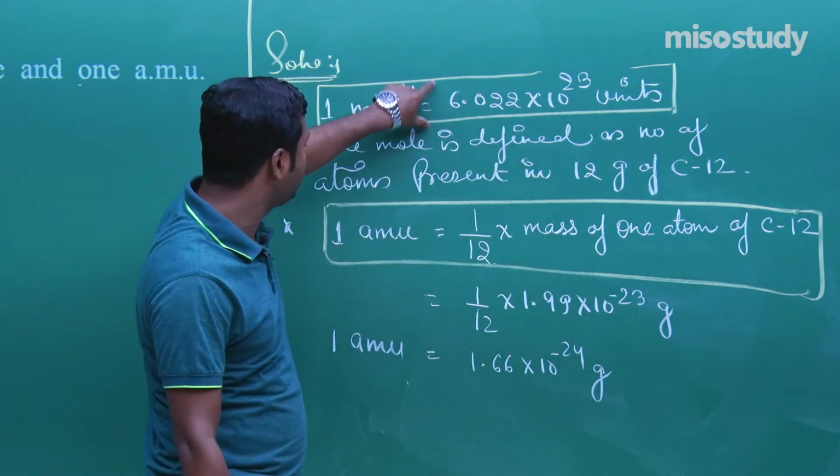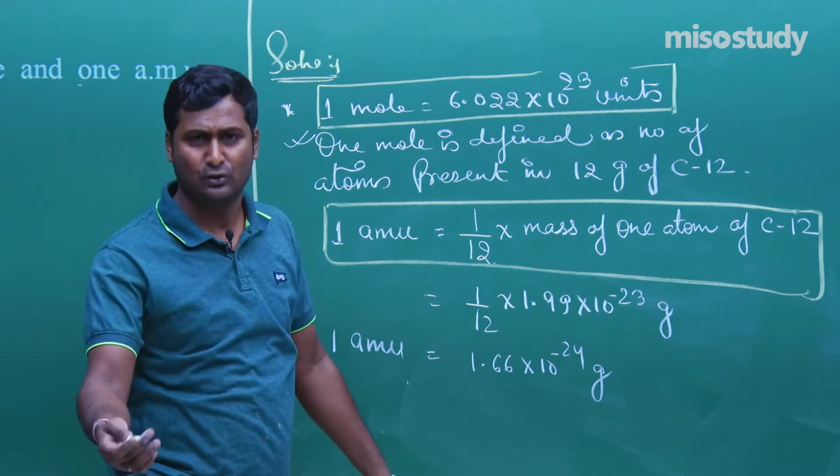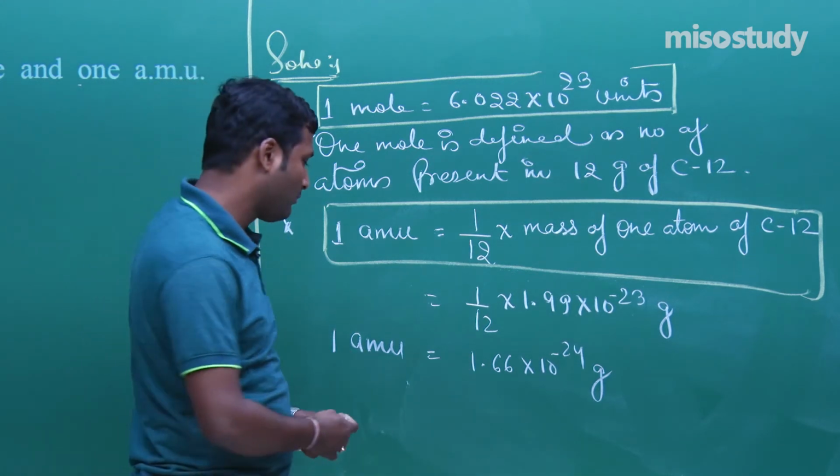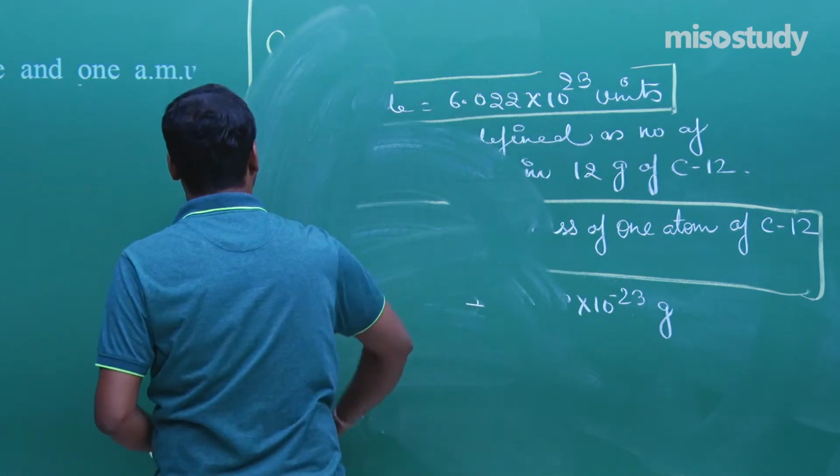For 1 mark, this and this are enough. For more than 1 mark, complete explanation is required. That is for 2 or 3 marks questions. Clear? Now I am going to rub this part and we'll discuss the next one. Wait for a moment.